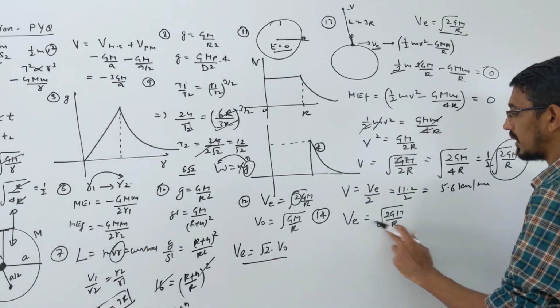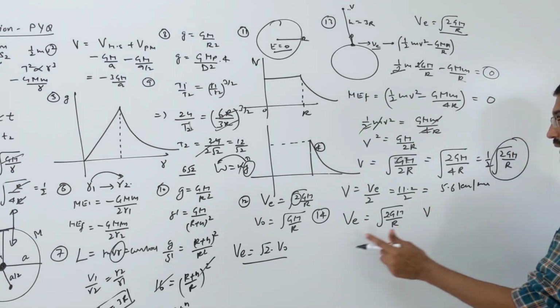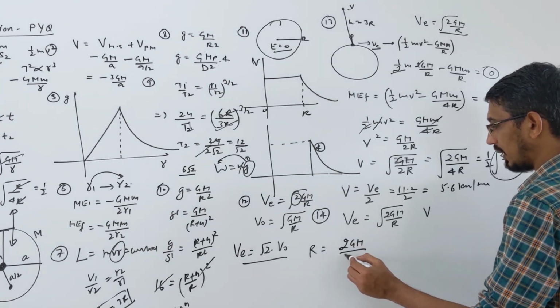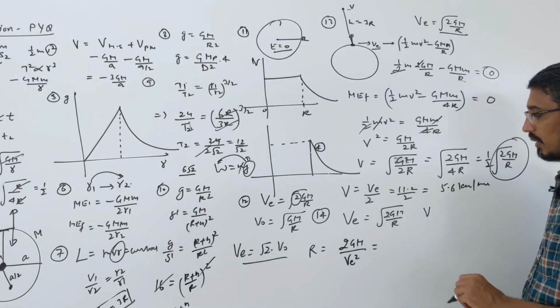Then what's the radius of Earth? So rearrange this formula. I need to calculate r. R will be equal to what? Square on both sides: 2GM upon ve square. Now all values we know.